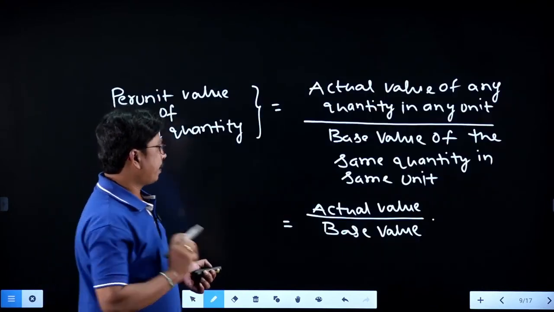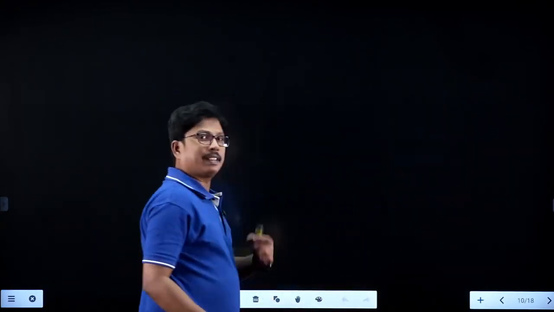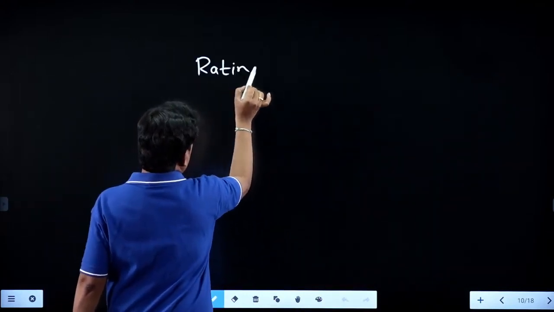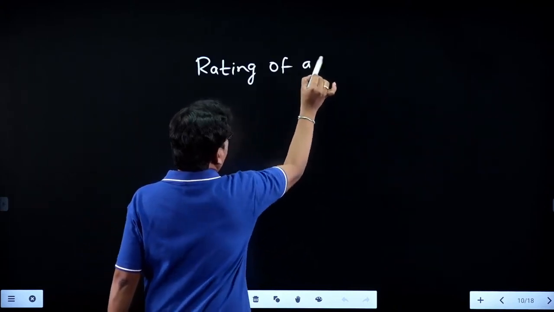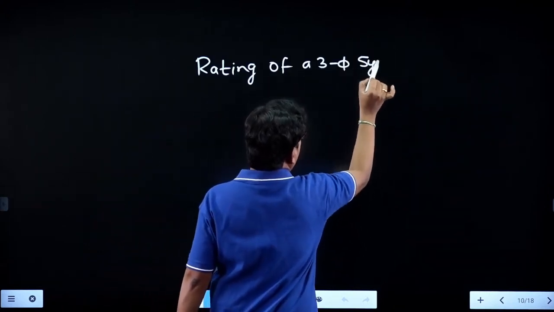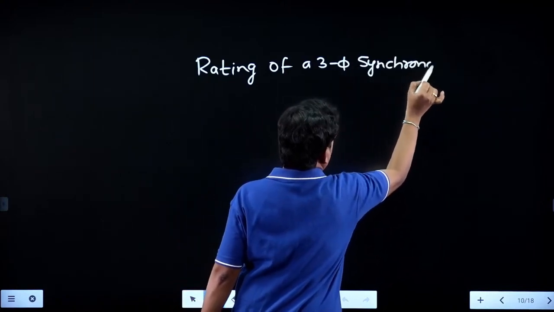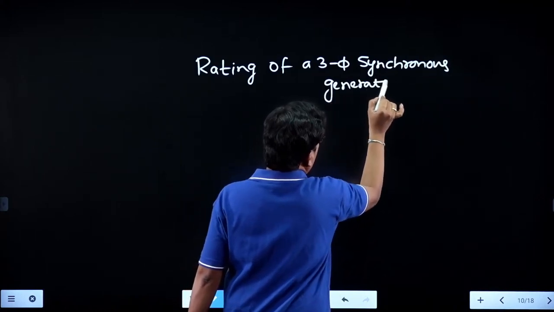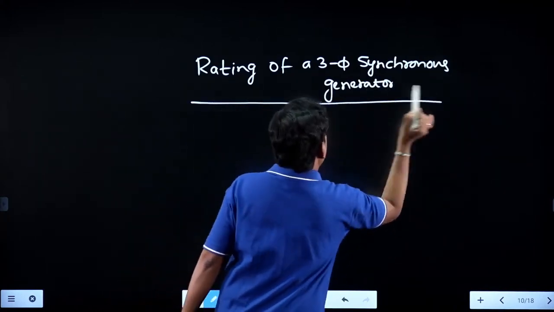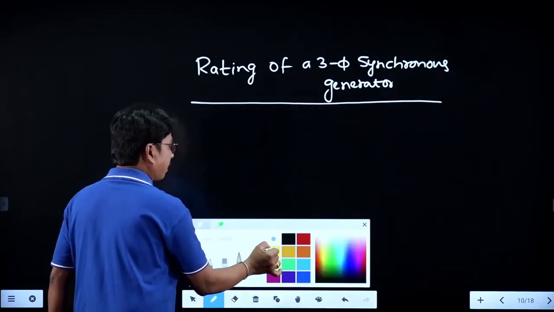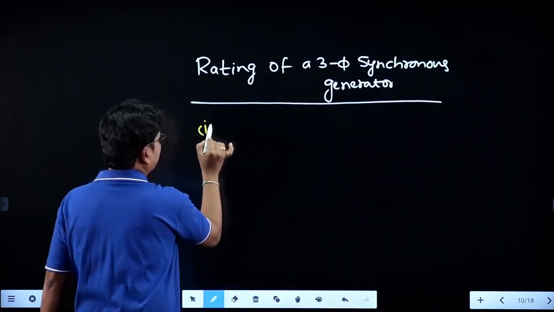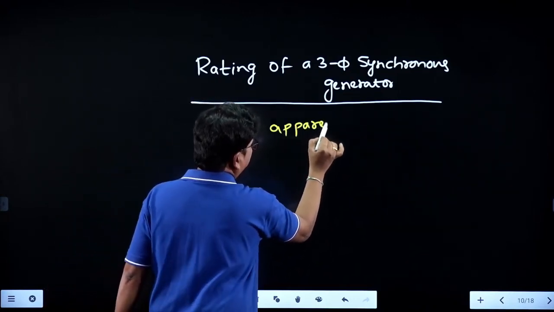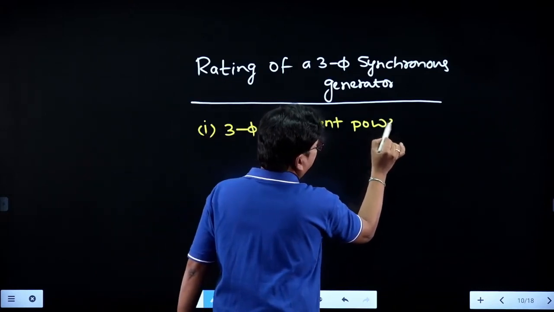The rating of a three-phase synchronous generator: first, they will give the three-phase apparent power rating.